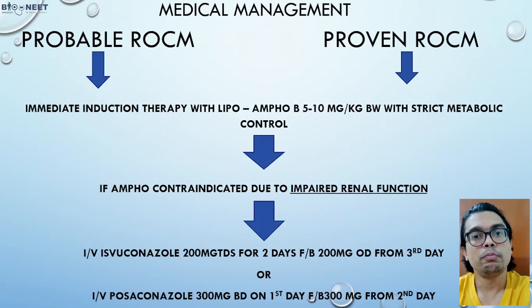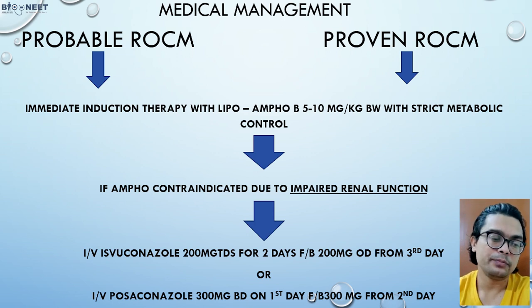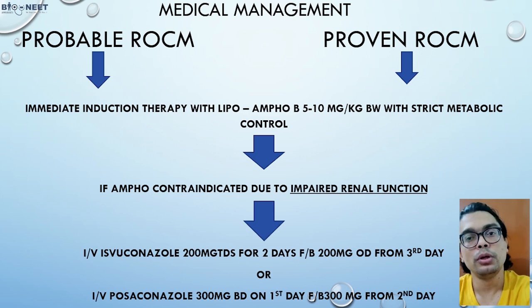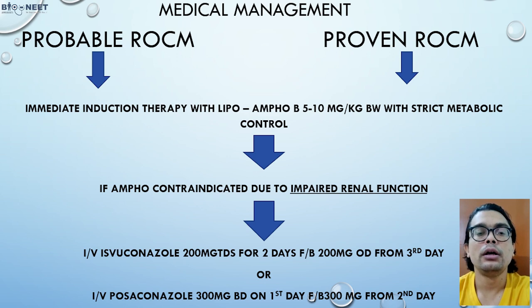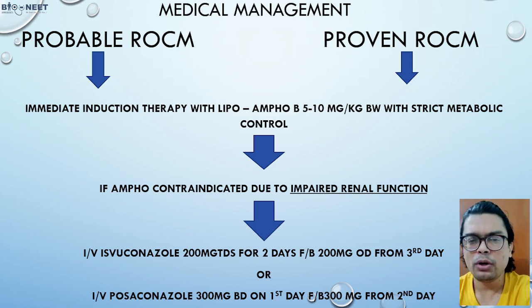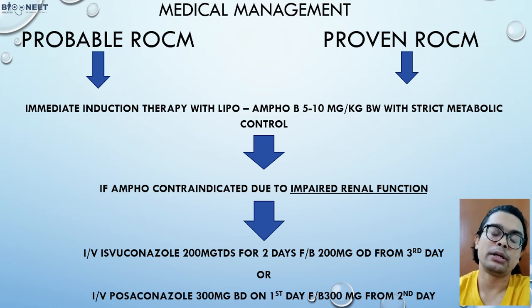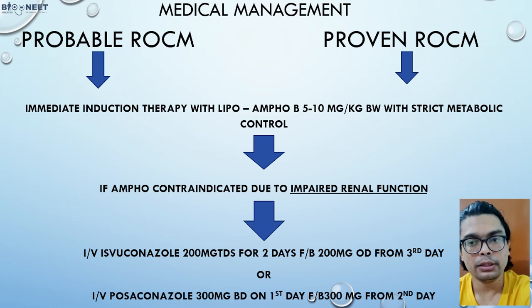Now, what about the medical line of management for probable and proven ROCM? If it is probable after the diagnostic workup or if it is proven, you have to immediately start the patient on liposomal amphotericin B. The dose is already given, 5 to 10 milligram per kg body weight. But strict metabolic control should be maintained and all the blood tests should be done.